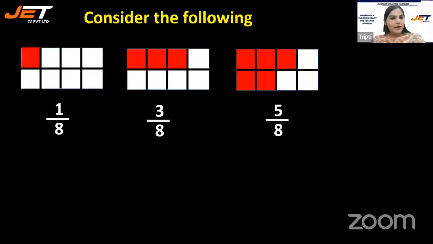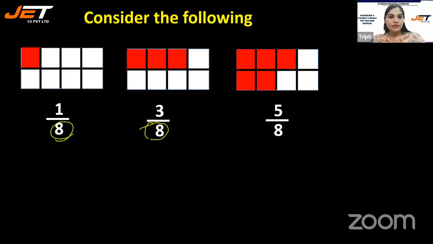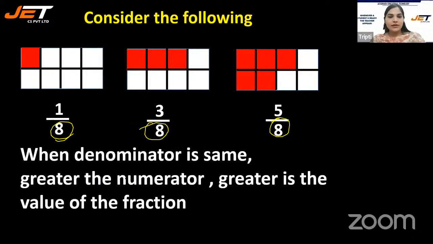1 by 8, 3 by 8, 5 by 8. You can see 3 fractions over here. Now, can you see in all the fractions the denominator is 8, 8, 8? When the denominator is the same, greater the numerator, greater is the value of the fraction. So if I ask which fraction is the greatest of all, here 1 by 8, 3 by 8, 5 by 8, the denominators are the same.